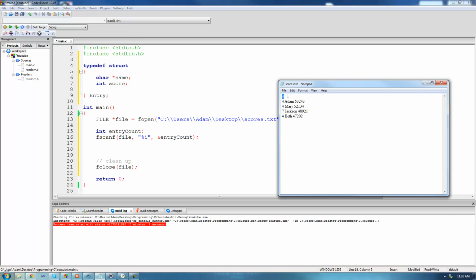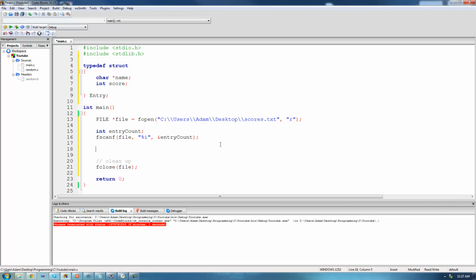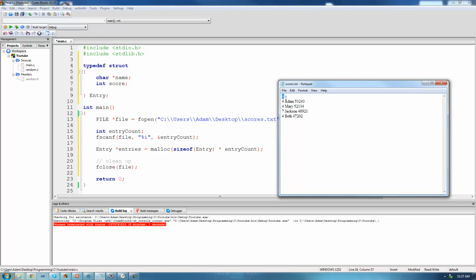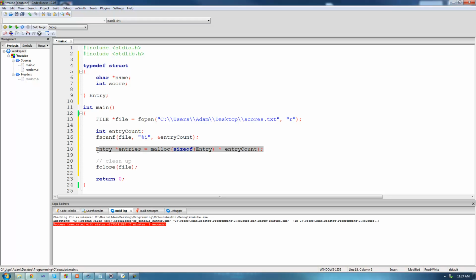So now that we know how many entries there are in the file, we're going to go ahead and create an array of entries that has entryCount elements. In order to do that, we're going to be using the malloc function to allocate the memory for it. So we're going to say entry pointer entries, and then we'll allocate the appropriate amount of memory. So sizeof entry times entryCount. Alright, so in our file right here, there are 4 entries. So what it's going to do when it hits this line is allocate enough memory for 4 entry structs. So just inside of this array there will be 4 entry structs.